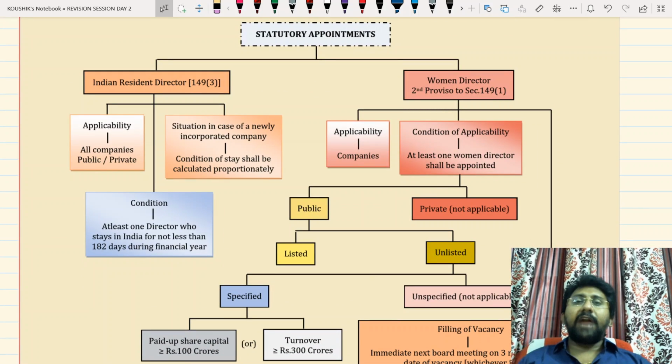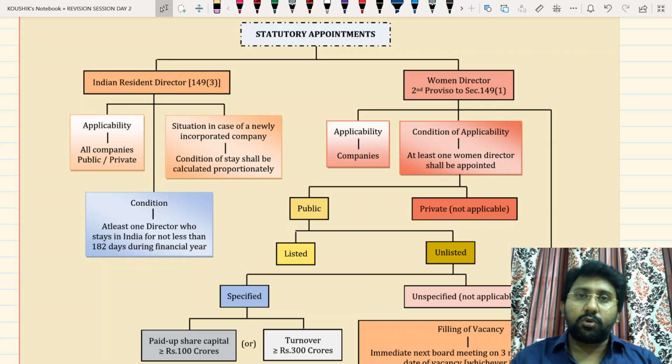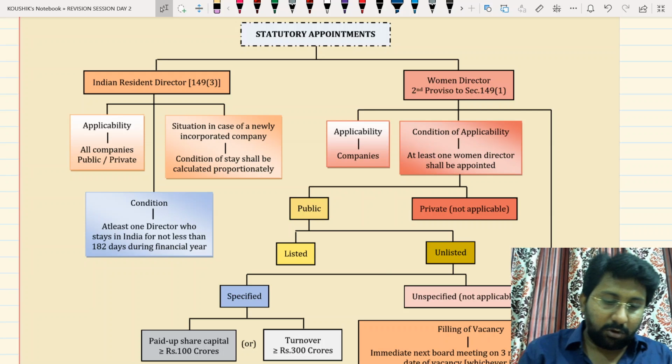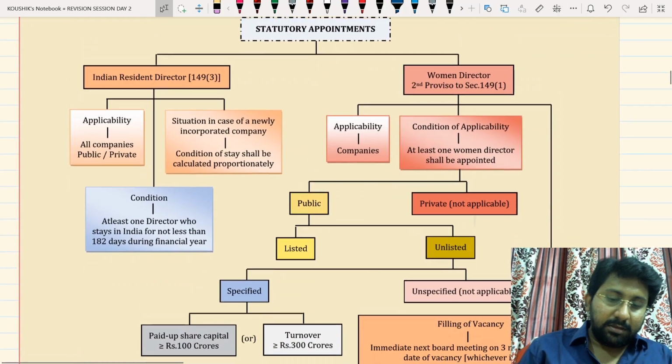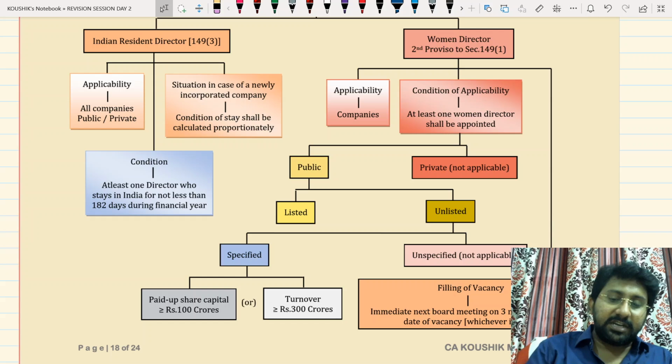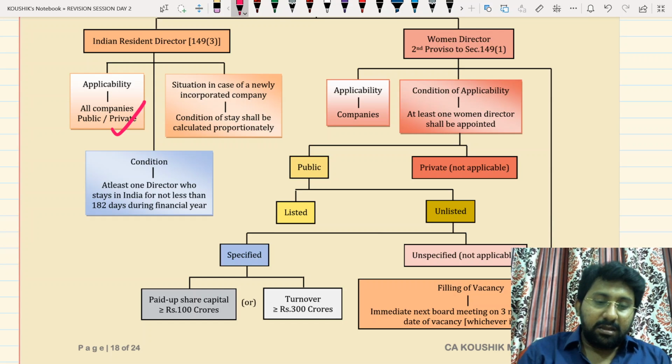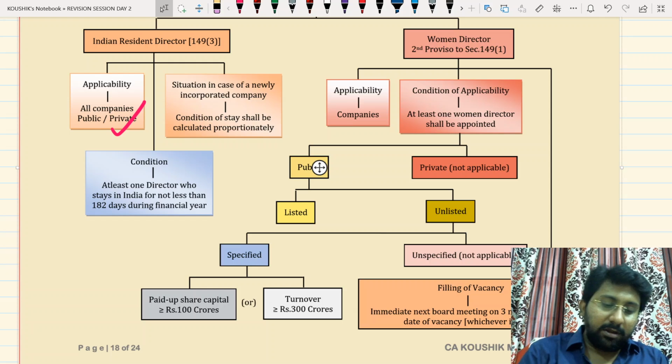Next one, statutory appointments. There are two statutory appointments. Technically, three statutory appointments are there: Indian women director, Indian resident director, and independent director. Okay, independent director we will be separately covering. First, we will be covering the Indian resident and women director concept. So see here, statutory appointments: Indian resident, women. Indian resident applicable to which companies? All the companies.